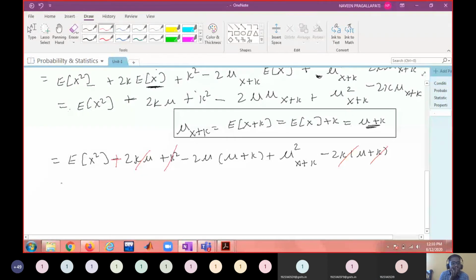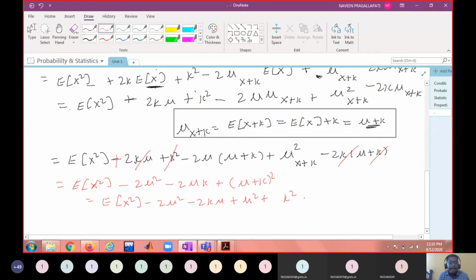Am I right? So this is E of x square minus 2 mu square minus 2 mu k plus, what is mu x plus k whole square? Can I write it as mu plus k whole square? Yes, sir. So this is E of x square minus 2 mu square minus 2k mu plus mu square plus k square plus 2 mu k.